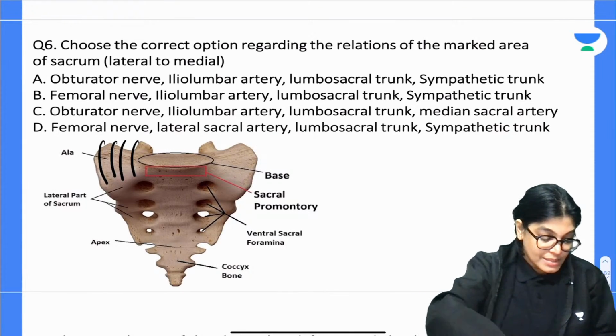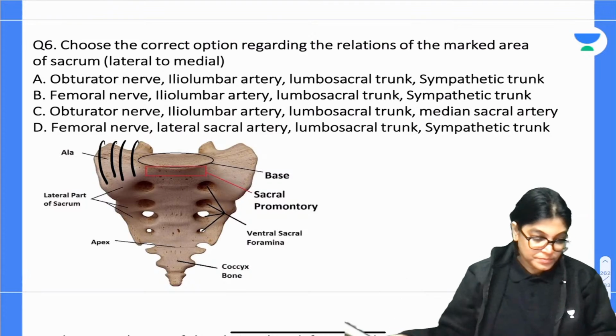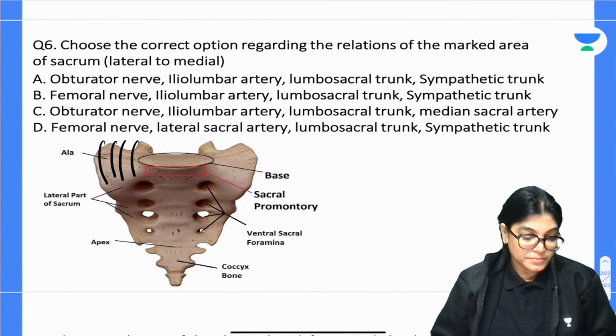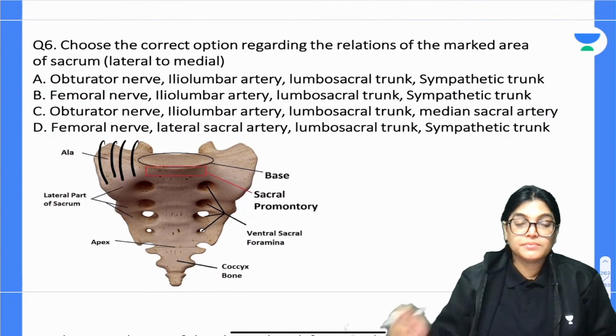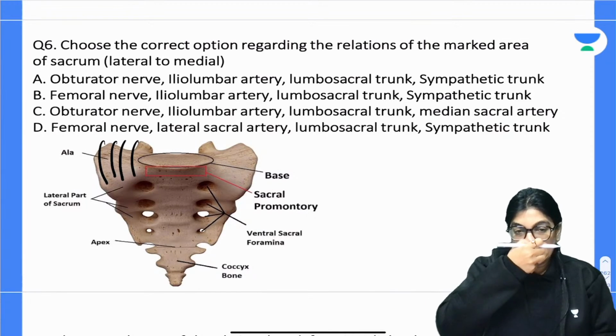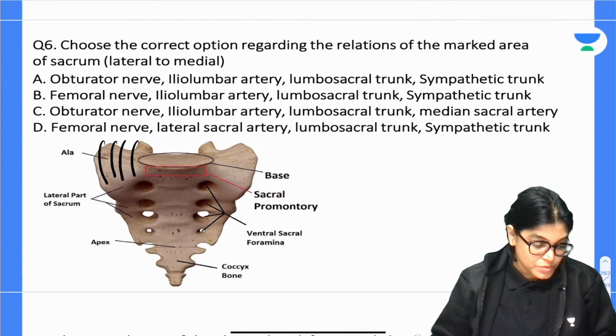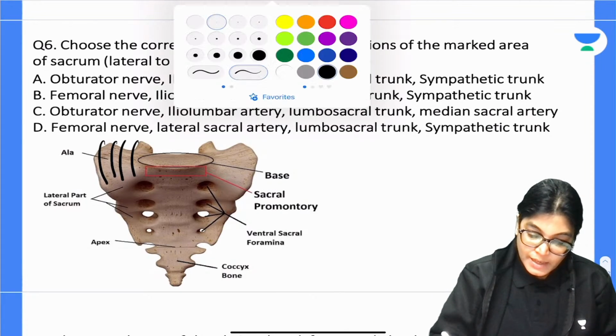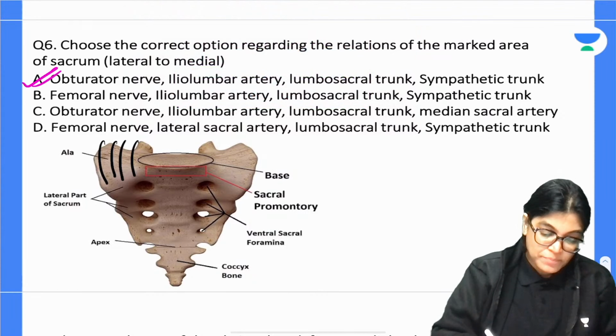Shreya Das has also given the answer. Okay, I got an answer from Shreya and Mangla. So yes, my dear aspirants, the correct answer is A, absolutely correct.